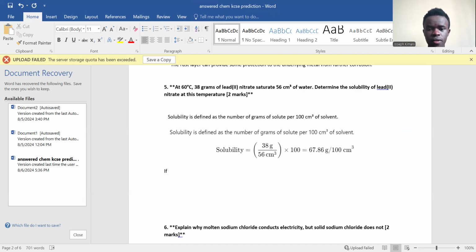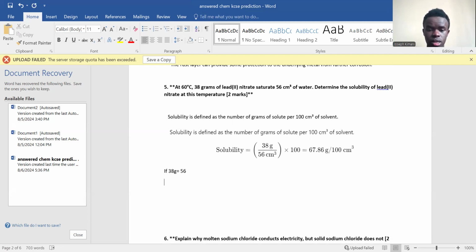If 8 grams saturate 56 cubic centimeters of water, what will saturate 100 cubic centimeters of water?